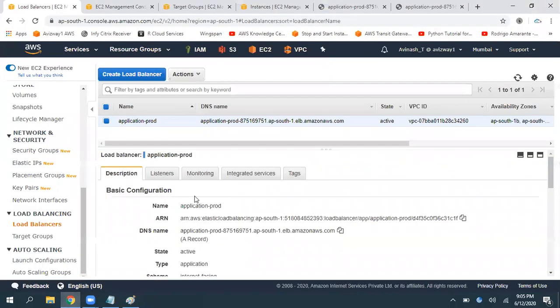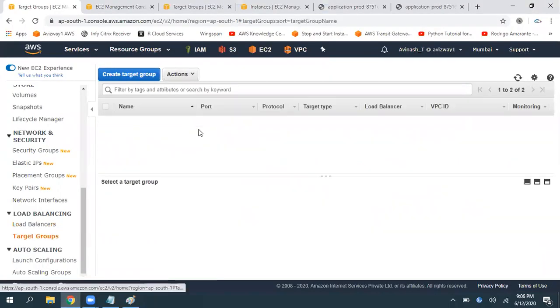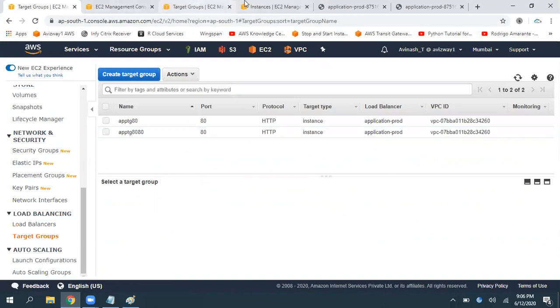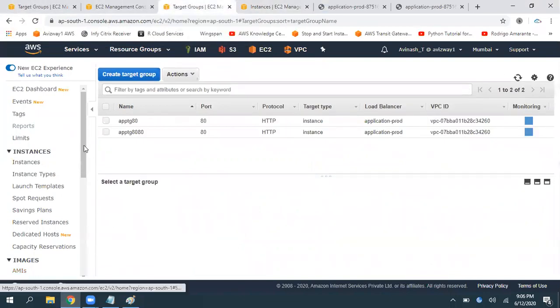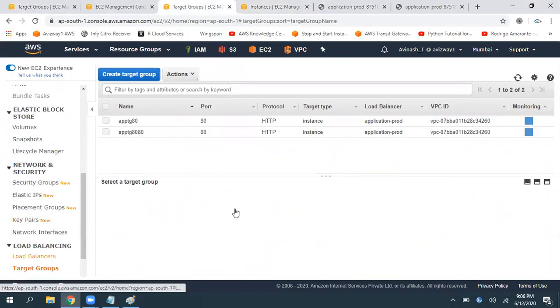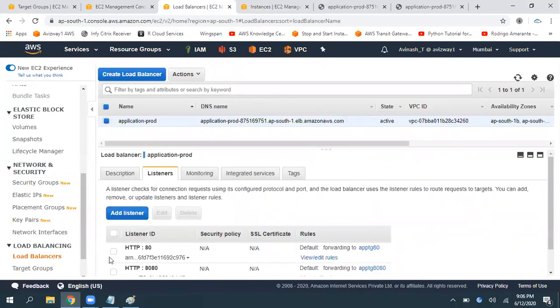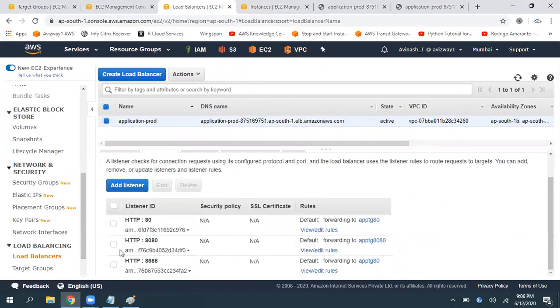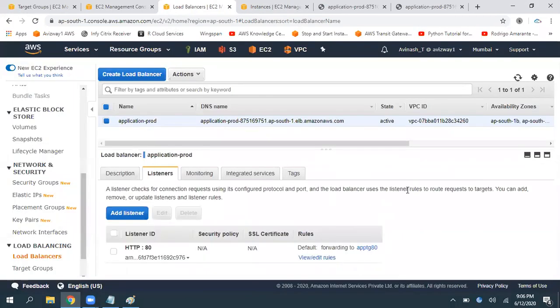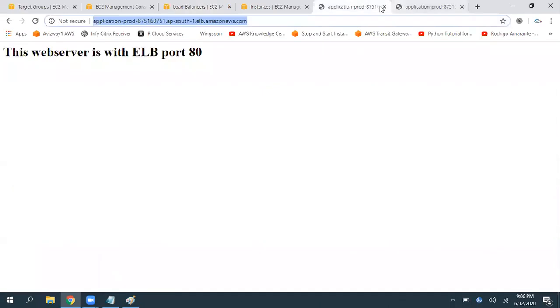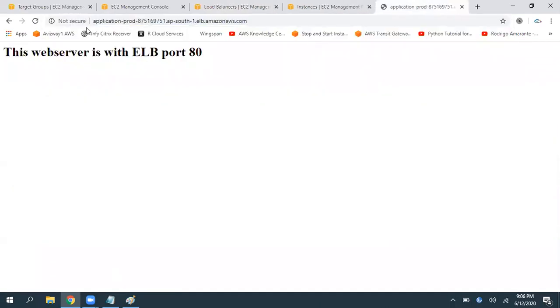Now let me quickly do one thing. I'm going to delete this listener. I want to demonstrate blue and green deployment, so let me delete these listeners. We can even keep them, no issue, but to keep things simple, now whatever traffic is coming on port number 80, see where it is coming from. It is coming from this.